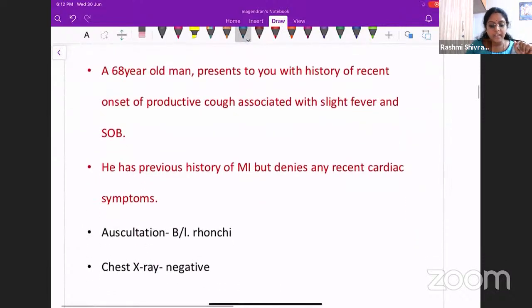So here we have a 68-year-old gentleman. He has come to you with a recent onset of productive cough. He's having cough with slight fever and shortness of breath occasionally. He's had a previous history of myocardial infarction, but he says, presently I don't have any chest pain, I don't have any substernal pressure, I don't have any excessive sweating or anything like that. Okay, on examination, his chest is showing bilateral bronchi and his X-ray is negative. So now you go on to do an ECG.